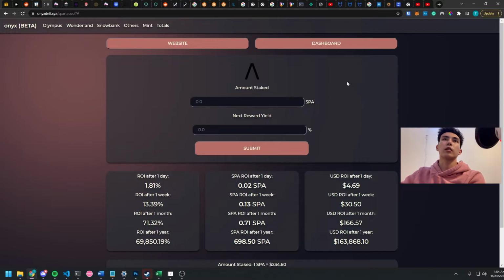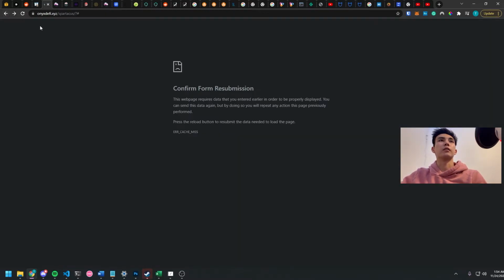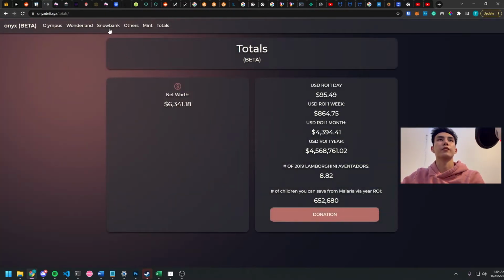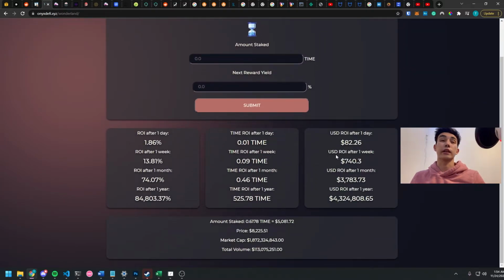Another part that I want to touch on is this totals tab. What I did back there was input information into these fields, and they get automatically stored in your web browser. None of the information actually goes to a database anywhere. I don't have a database in the cloud or on my personal computer that's logging anything of yours. All this financial information is completely safe on your computer. If something happens, it's on you.